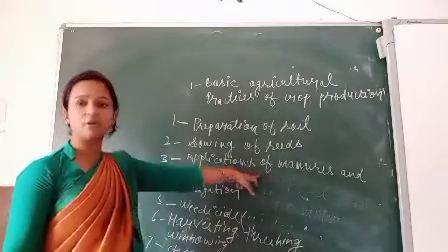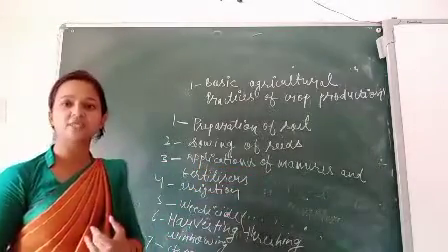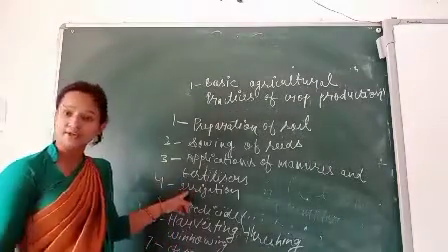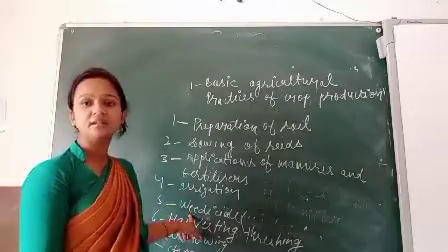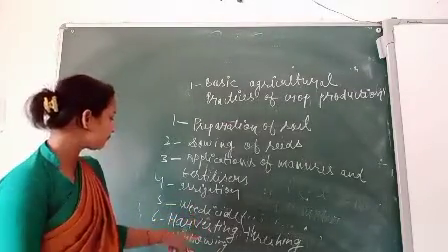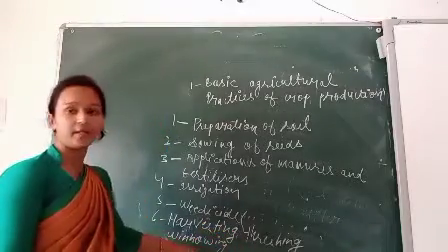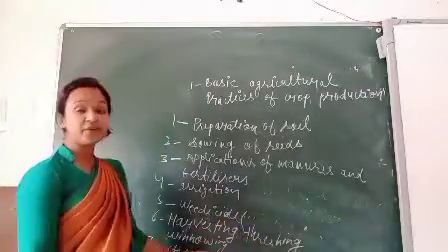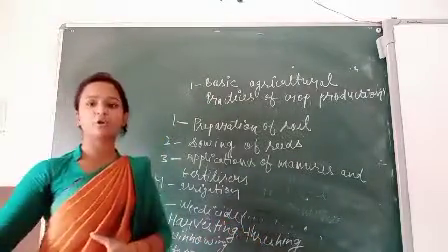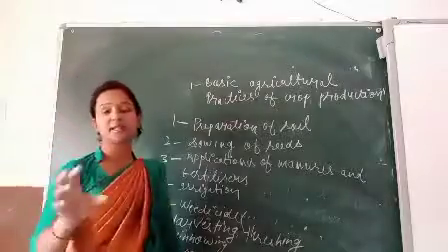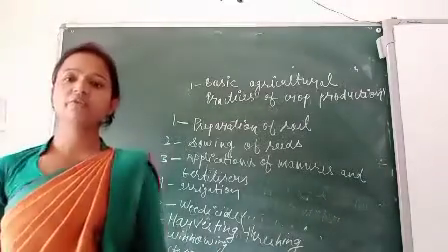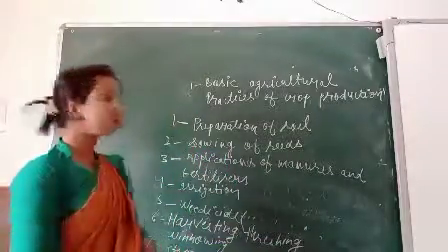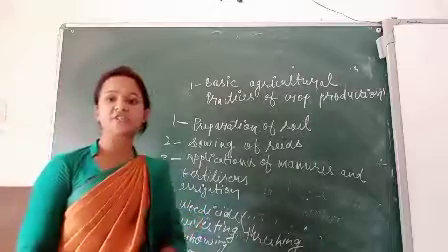Then we apply manure, deciding which kind of fertilizer is good for the soil and the crops. Irrigation is watering the plants. Weedicide is the removal of unwanted plants. We harvest the crops, then thresh and winnow, separating grain from the husk. Then last is storage. Which kind of storage is good? In detail, I will discuss it in the next class. So these are the basic agricultural practices.